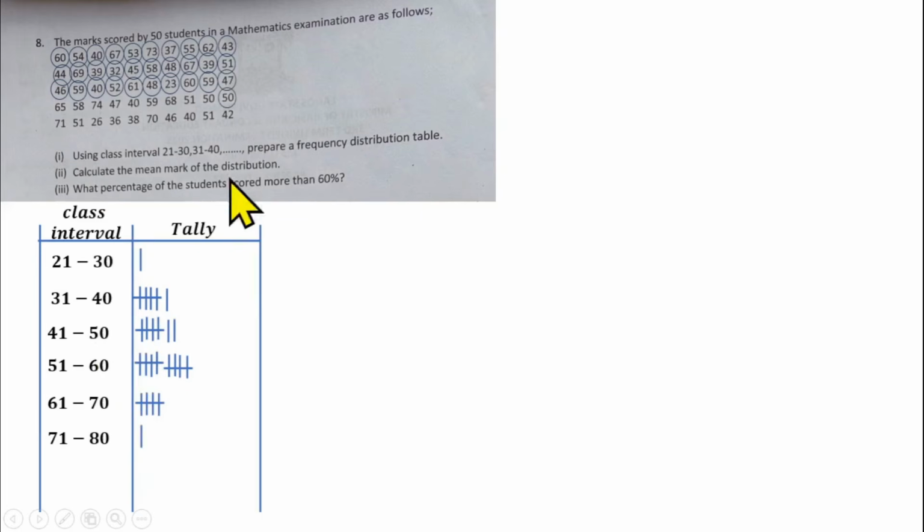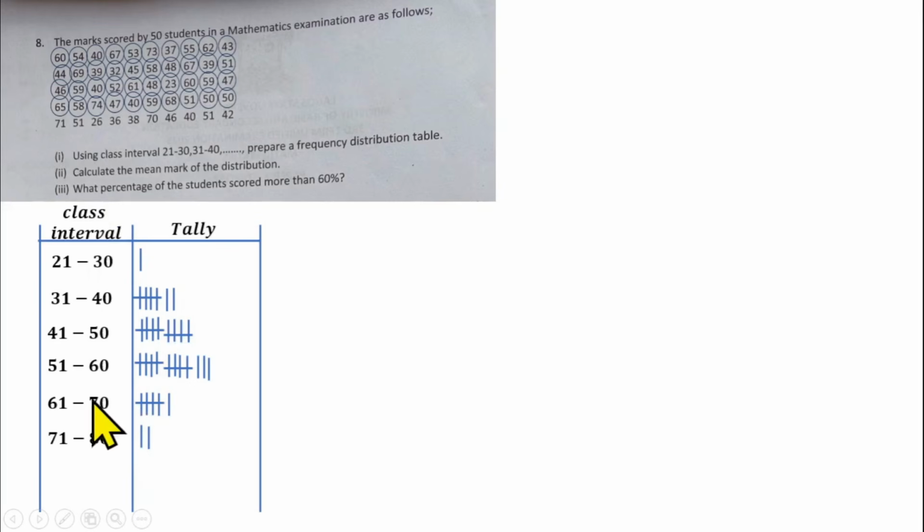60 will fall under here. Okay, 50 rather, not 60. 50 will fall here, then another 50 will fall here also, then 51 will fall under this place, then 68 will fall here with a stripe, 59 will fall here with a stripe also, then 40 fall here, then 47 will fall under 41 to 50, we cross that, 74 will fall here, then 58 will fall under this part,